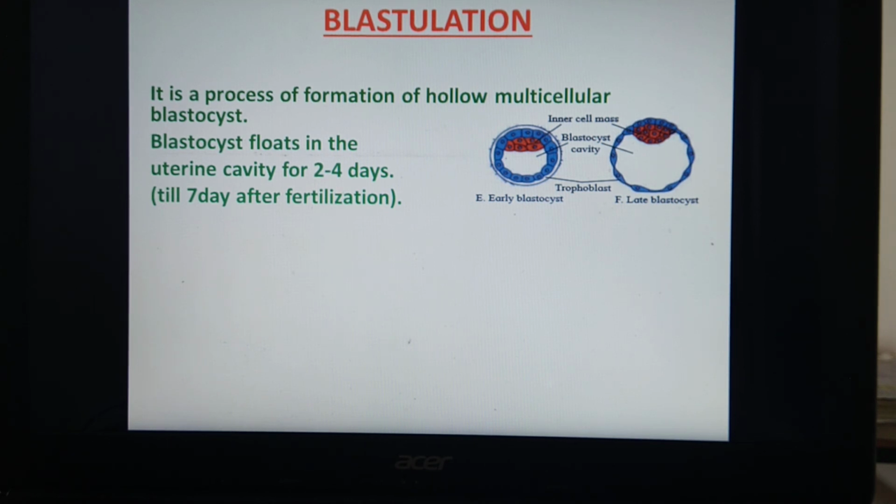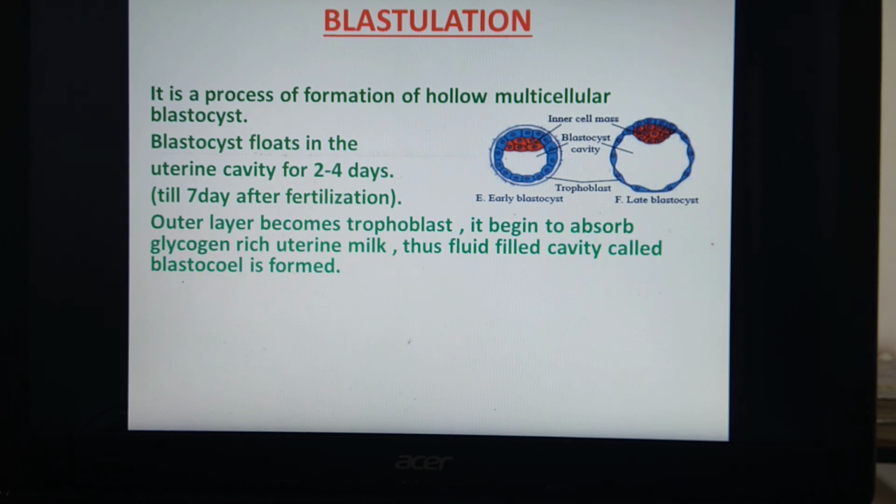So what happens actually during the process of blastulation? This blastocyst, or we can say the morula which was formed, is rolled into the uterine cavity as we have seen before. This blastocyst or the morula floats in the uterine cavity where the uterine milk is present.